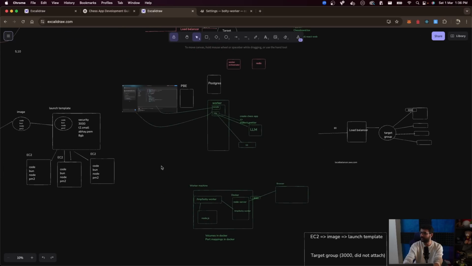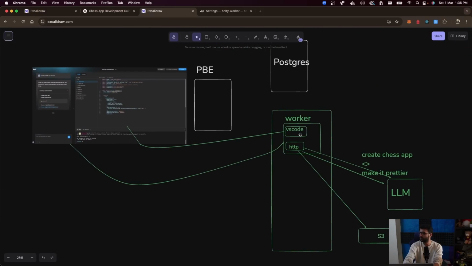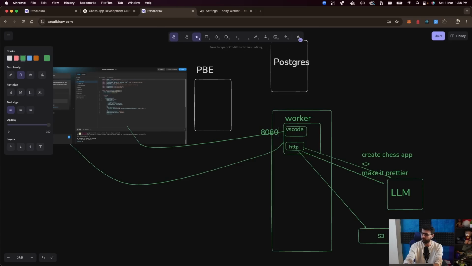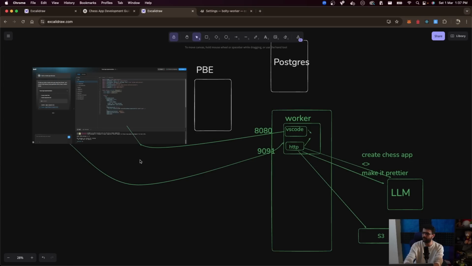What was our initial architecture? The worker will expose an HTTP server. We have written that HTTP server. It will expose VS Code. We have done both of these things. We have started VS Code on port 8080. We have started the HTTP server on port 9091. And both of them are writing to the same folder in the file system, which is now being controlled both by the user through VS Code and by the LLM through this HTTP layer.